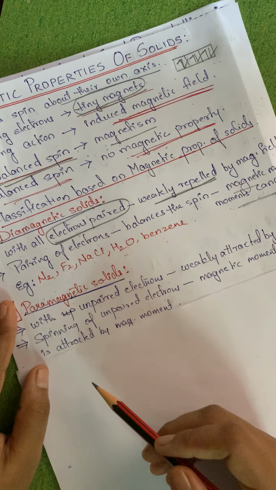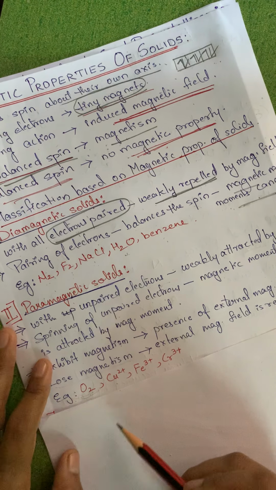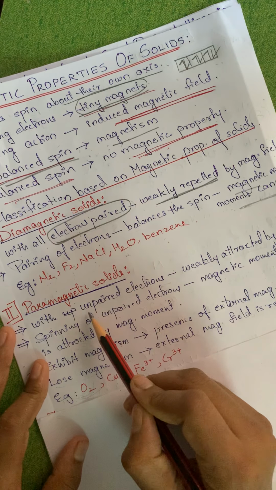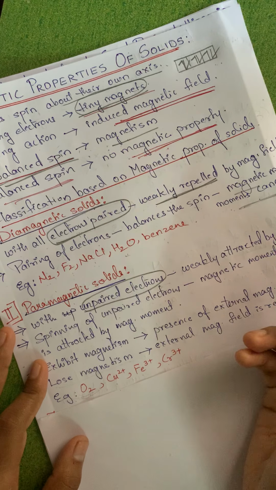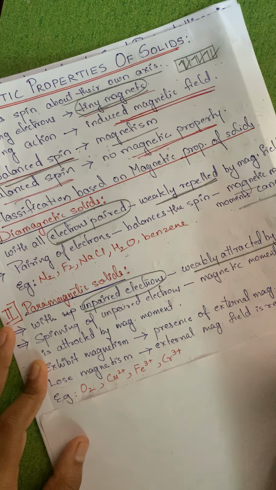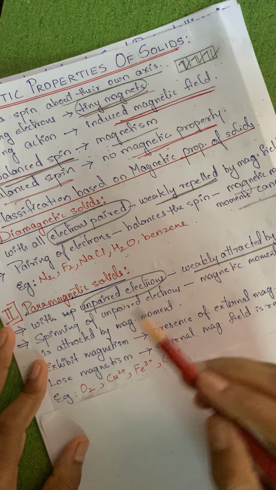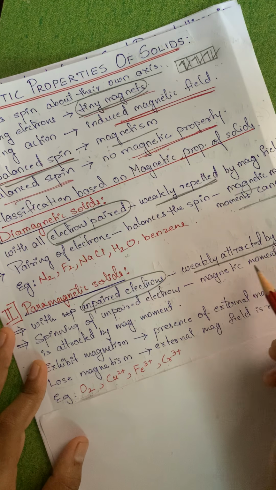Now paramagnetic solids, second type. Paramagnetic solids have unpaired electrons. As I told you, they will be weakly attracted by the magnetic field. Now, the spinning of unpaired electrons will show magnetic moment.